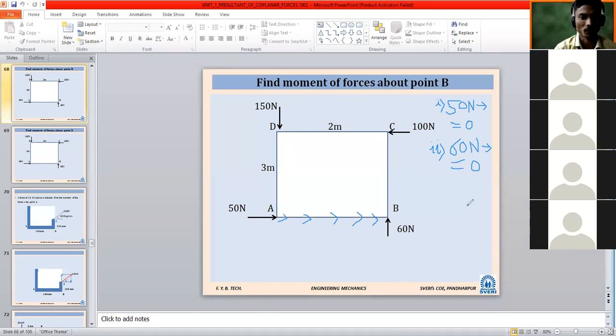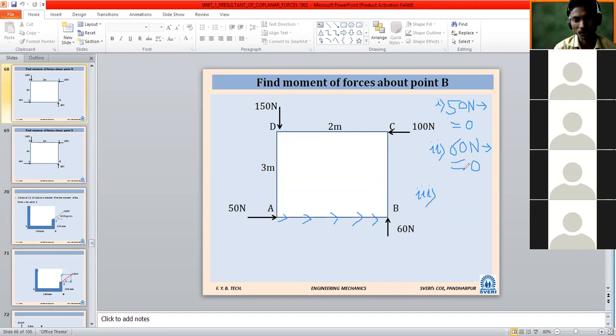What about the third force now? What is the magnitude of the third force? 100 Newton. So what sentence are you going to write in the second case? The 60 Newton force is passing through point B, hence moment is zero.